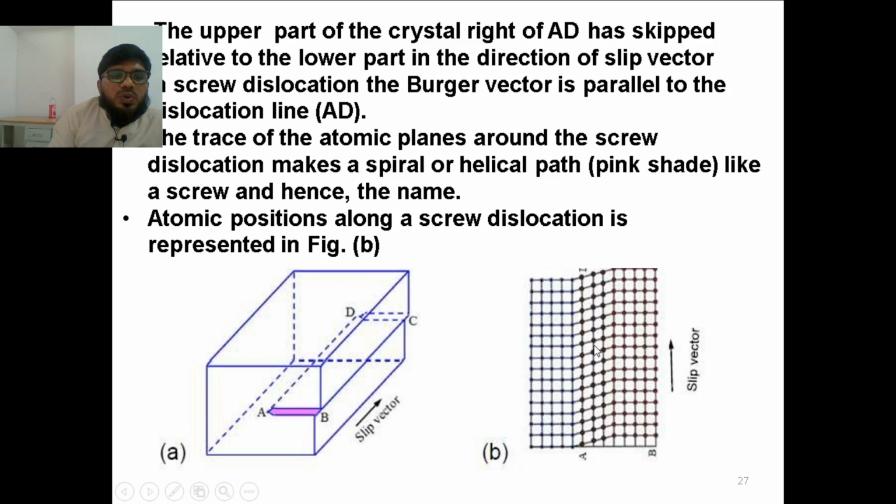Again in this, if you want to see, this is a slip plane, and this is the slipped area and this is the non-slipped or unslipped area.